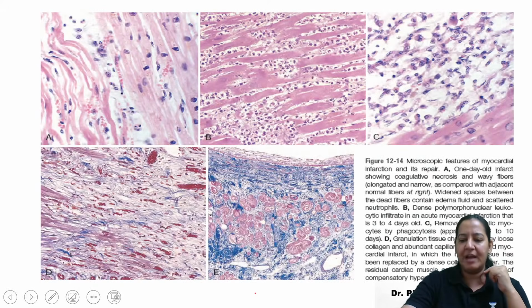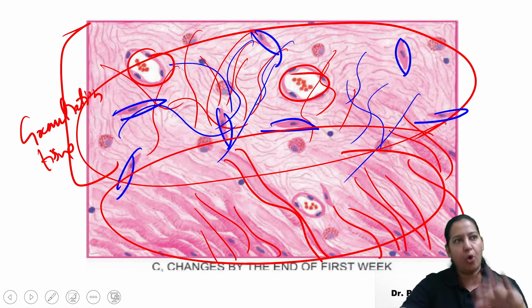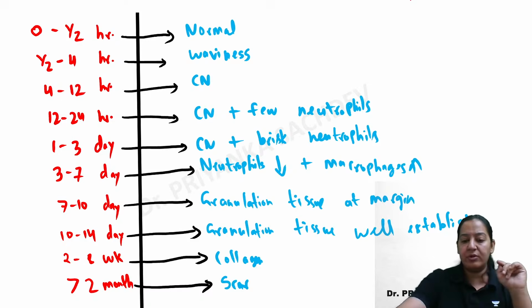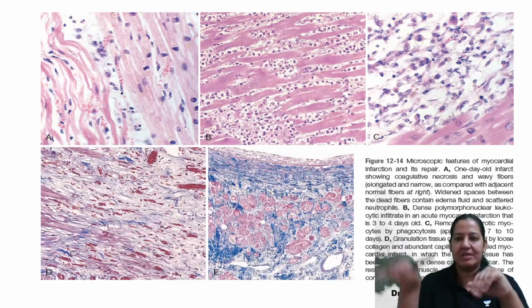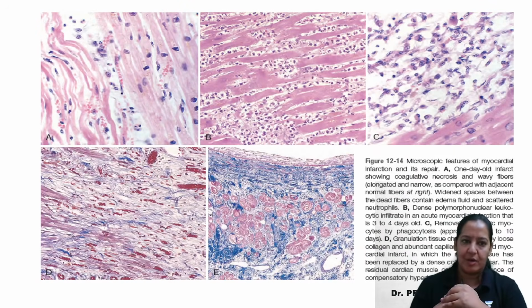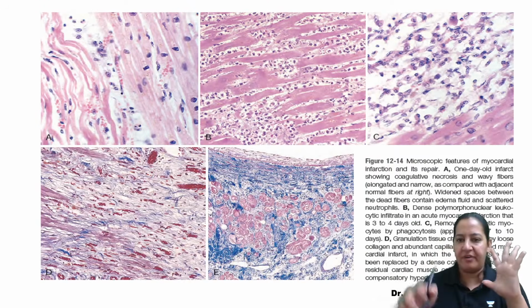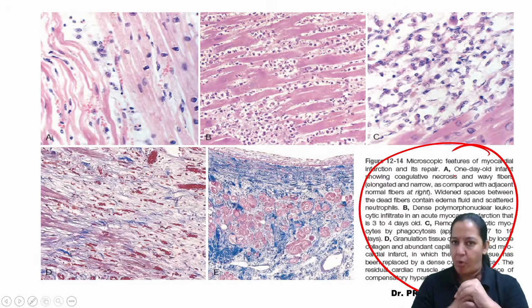Everyone give me a thumbs up. Can you tell me the 10 diagrams? No, these are not 10 diagrams, exactly 4 or 5 diagrams. I have explained all 10 findings, right? So these are the diagrams. I took these diagrams from Hirschman, and this is the diagram from Robbins. You can see the same stages there also. I will explain in Robbins also if you want. But in Robbins, understanding is a little bit difficult. If you read the text along with the images, you will find what the author wants to tell us.